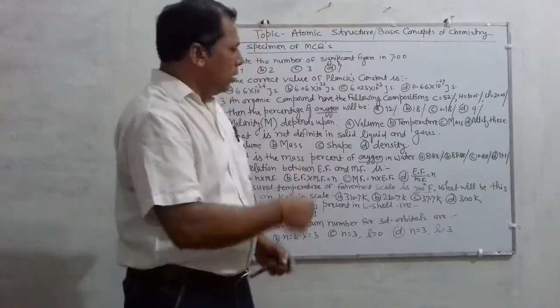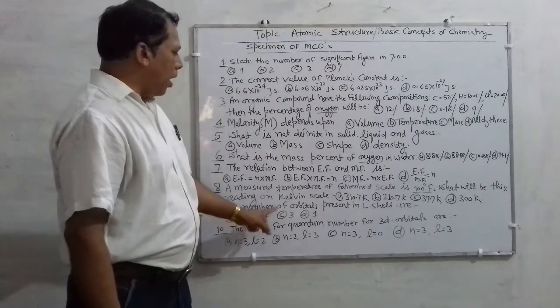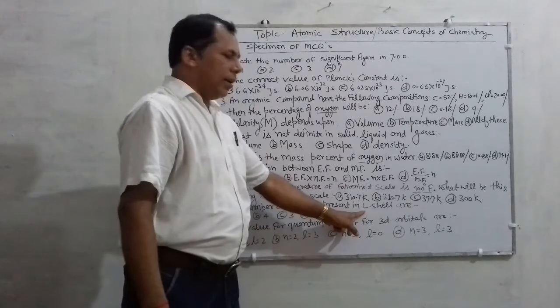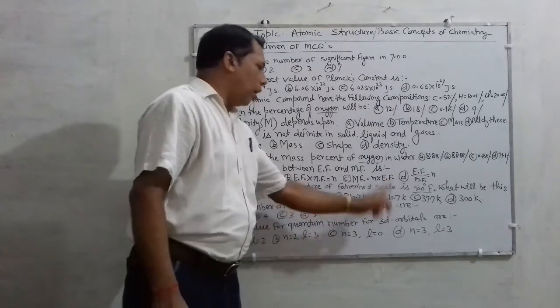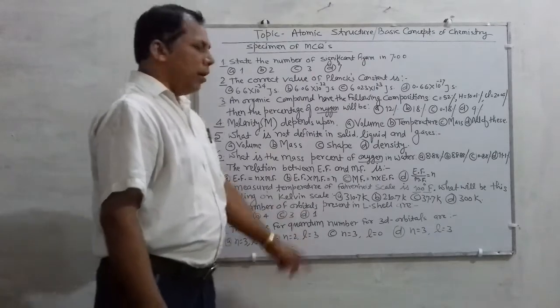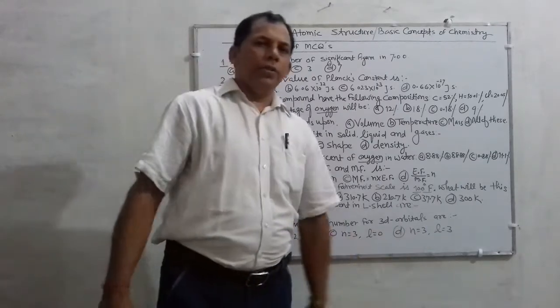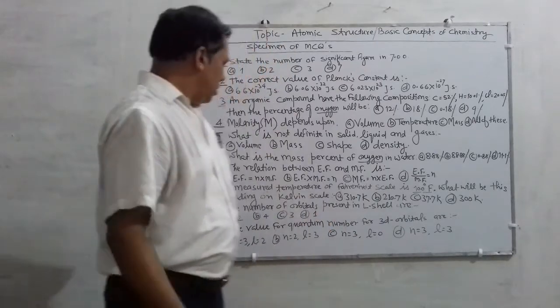The number of orbitals present in L cell means second cell, that is 2, 4, 3 and 1. You have to find out which will be, and you are easily in position to reply.